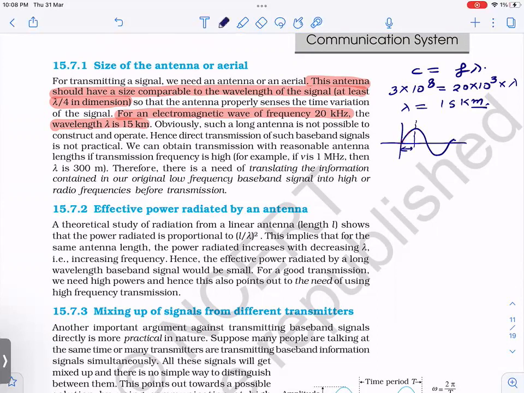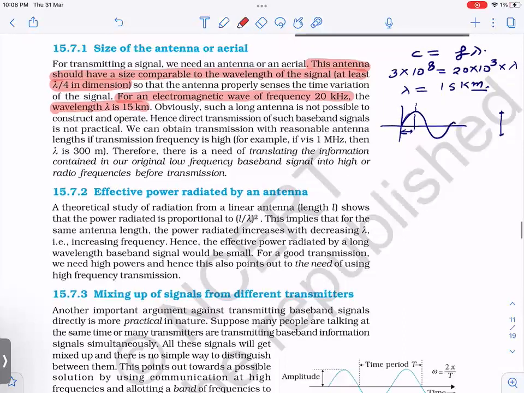And suppose you have an antenna, then because of this electric field, what will happen? Motional EMF will be generated, right? So if your antenna size is like this, then the motional EMF generated will be more effective, and generation of electromagnetic waves will be more effective. Fine. So in very, very brief, I have told you. Now, next point. Very quickly, we'll go to the next point.